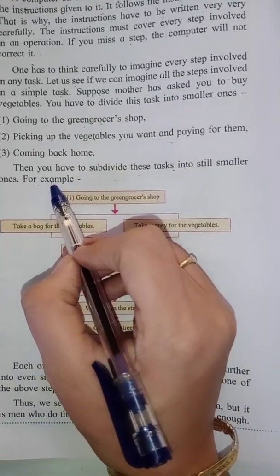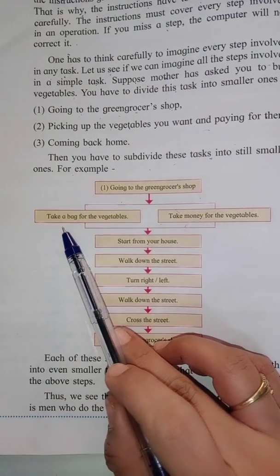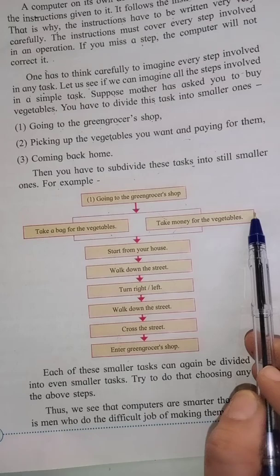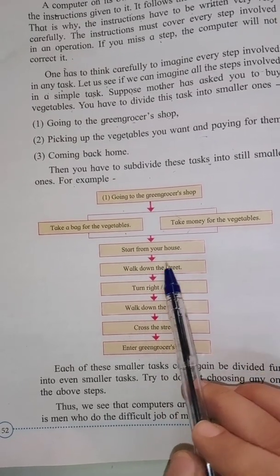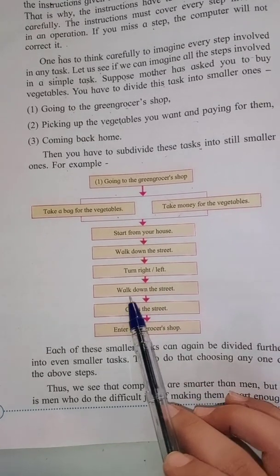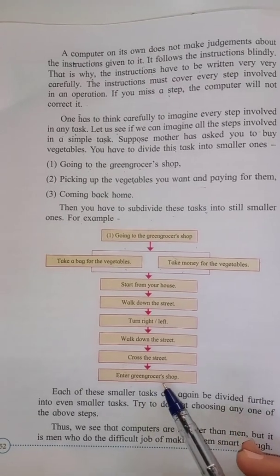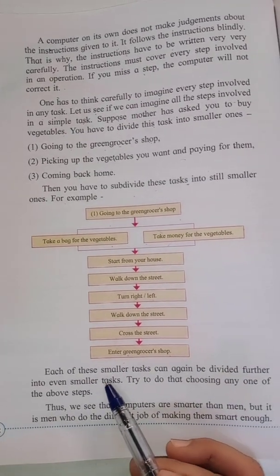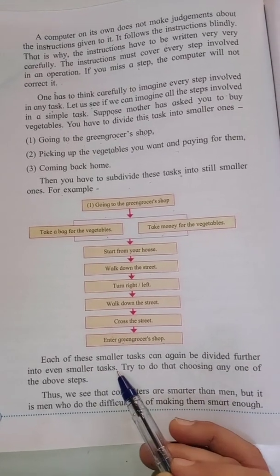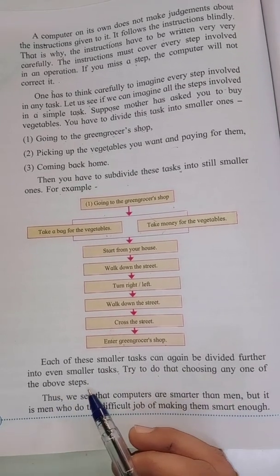For example, going to the greengrocer's shop: taking a bag for the vegetables, take money for the vegetables, start from your house, walk down the street, turn right, turn left, walk down the street, cross the street, enter the greengrocer's shop. Each of these smaller tasks can again be divided further into even smaller tasks. Try to do that, choosing any one of the above steps.